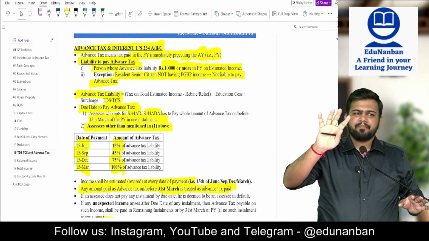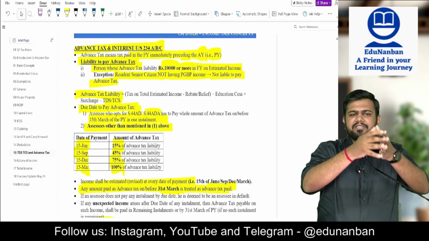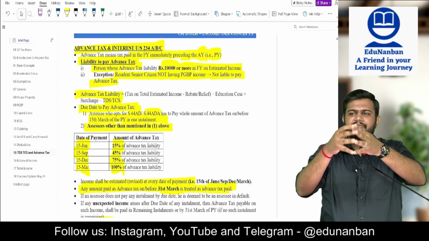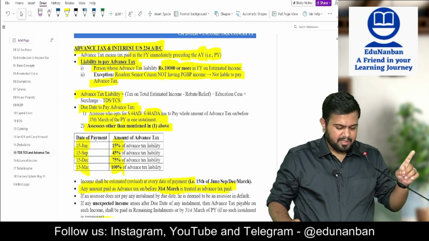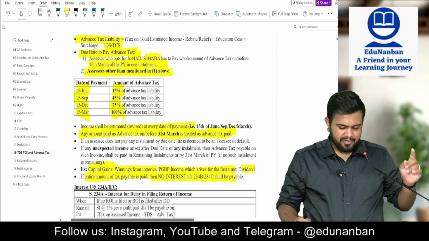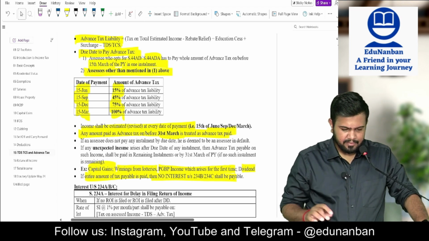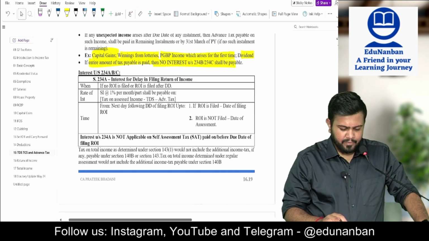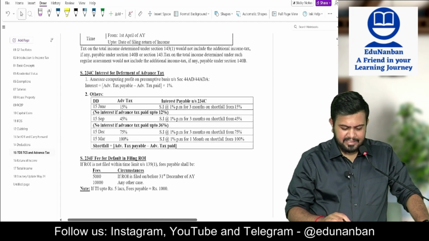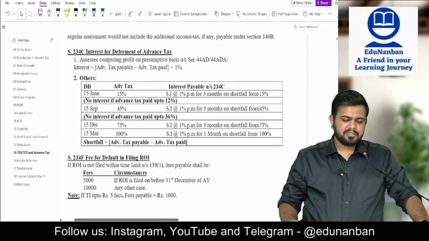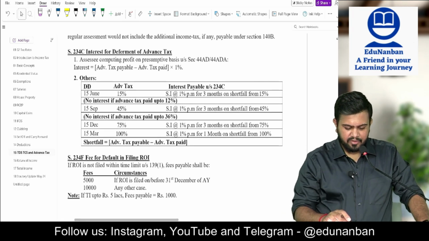But if you are having the 4 unexpected types of income, then even if you make the advance tax payment after the income, immediately after the income, it is totally okay. What are the 4 unexpected types? Capital gain, then winning from lottery, PGBP income arising for first time, and dividend. Now if you are not making advance tax payment in time, then interest under section 234C will arise.